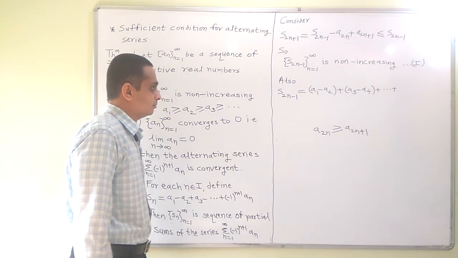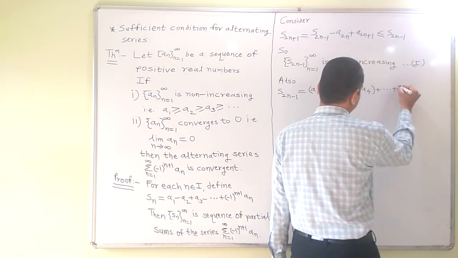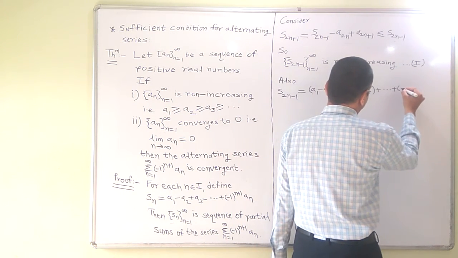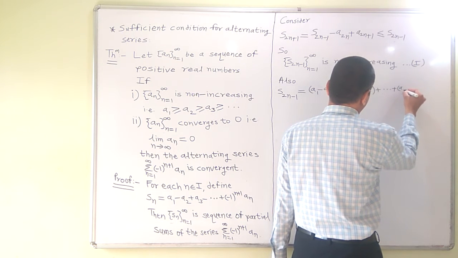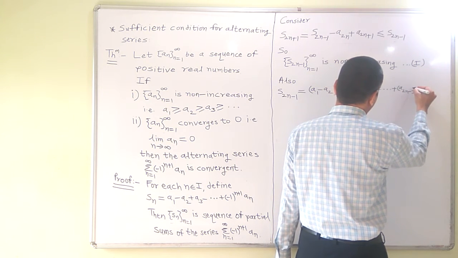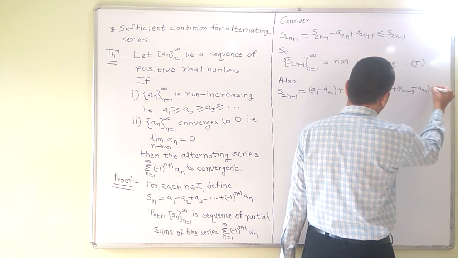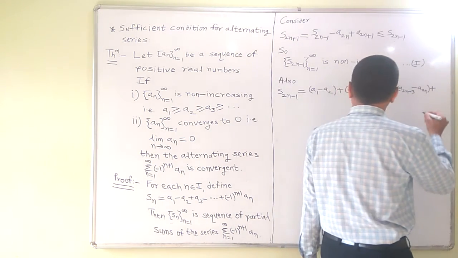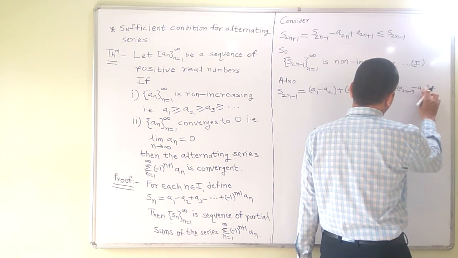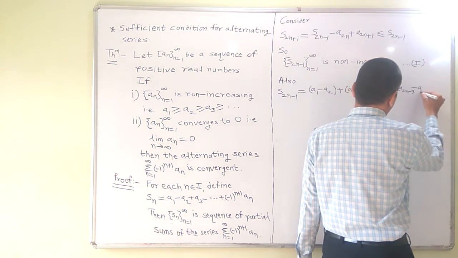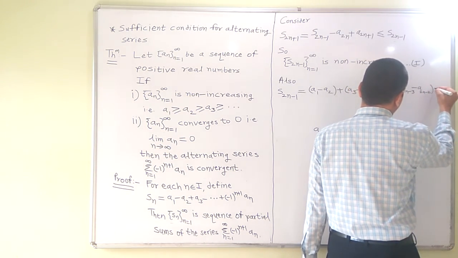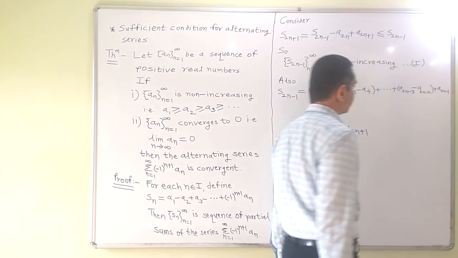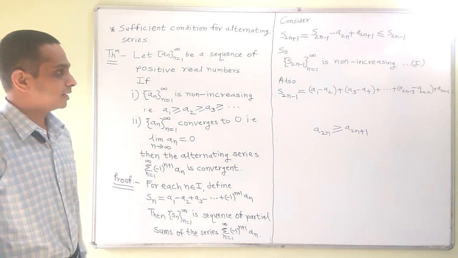The second last term with the bracket will be plus A2n minus 3 minus A2n minus 2, and the last term which will be left is A2n minus 1. So S2n minus 1 we are writing in this form.